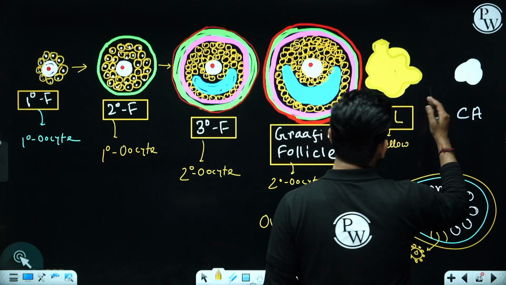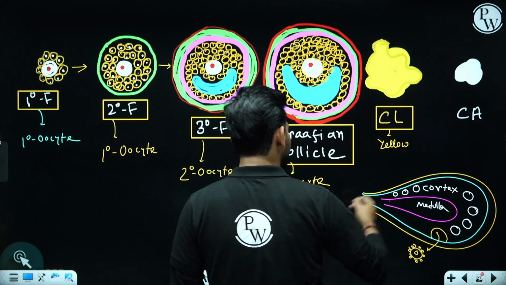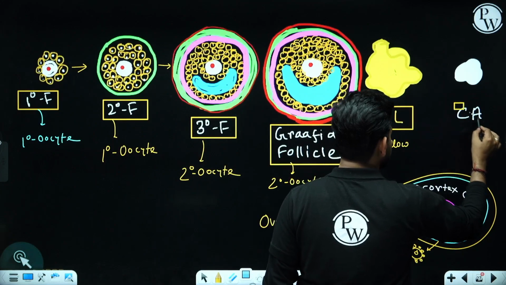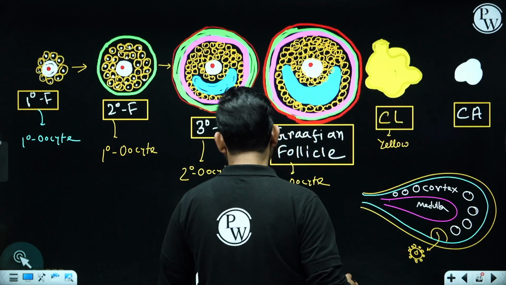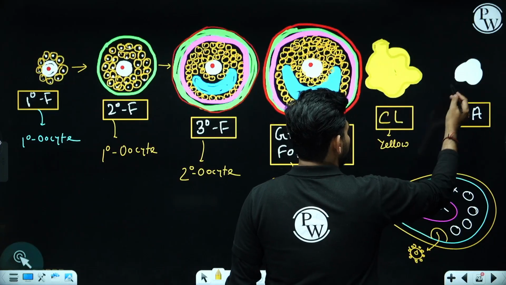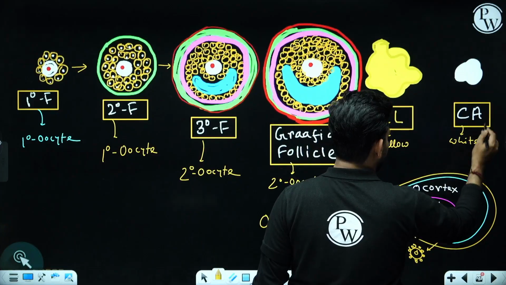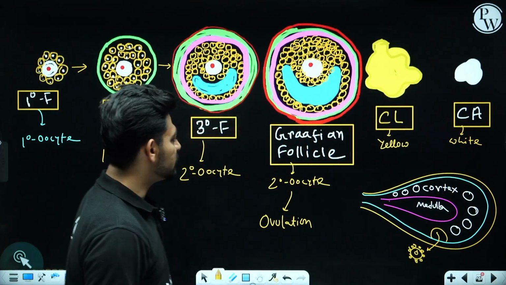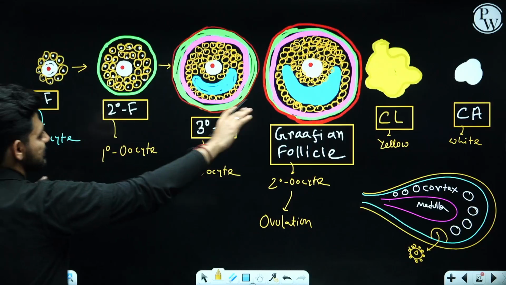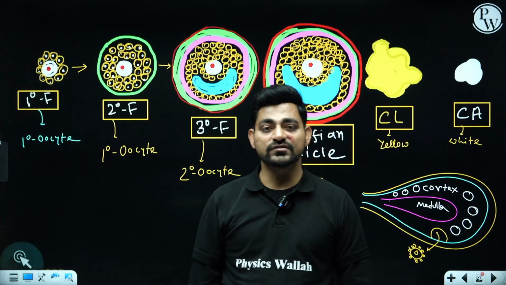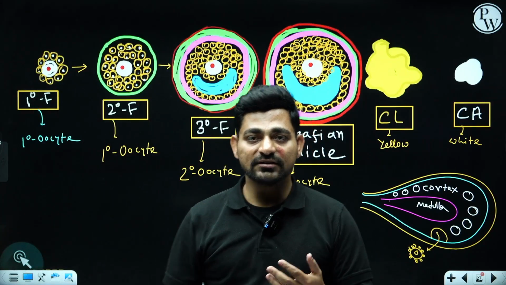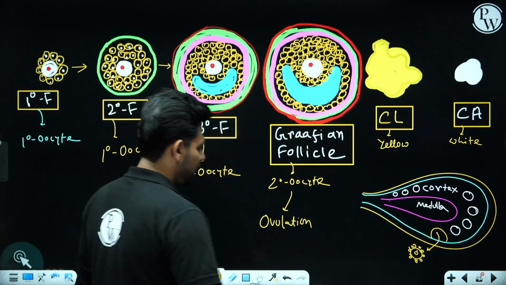And gradually when the corpus luteum matures, it will die and vanish by forming a white colored body called corpus albicans. So these are the different stages through which we can observe follicular development inside the ovary.